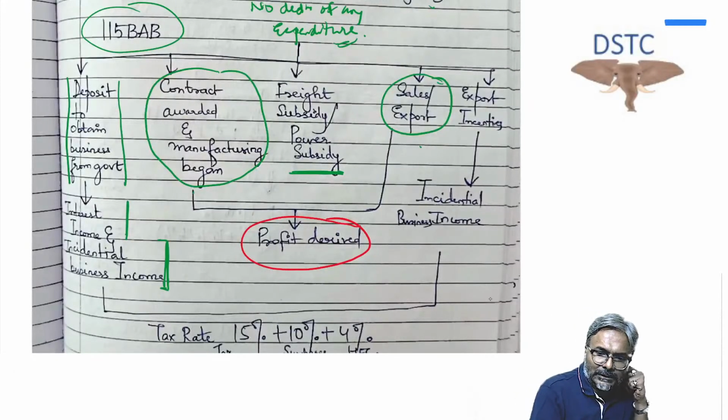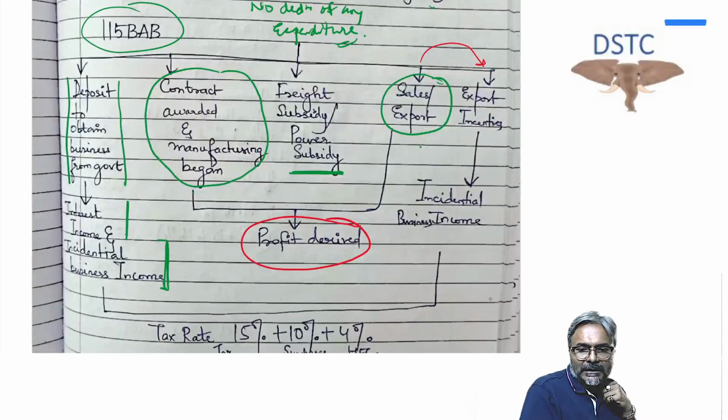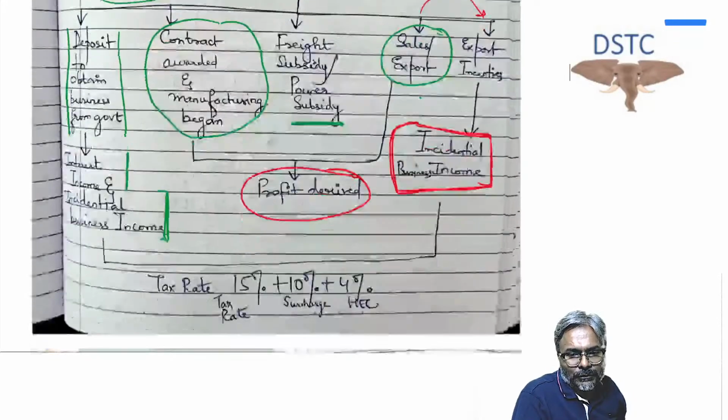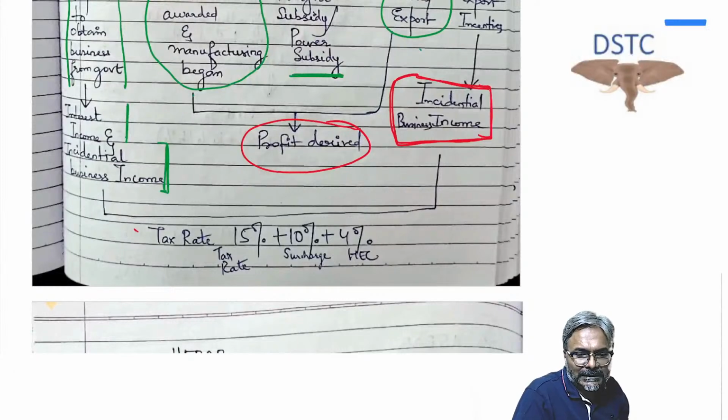And accordingly, students, after the sale there is an export incentive. This export incentive will result into an incidental business income. I hope that all of you are clear with this one. And now you have to talk about, students, what is the tax regime in this scenario? What is the tax regime, students, in this case?